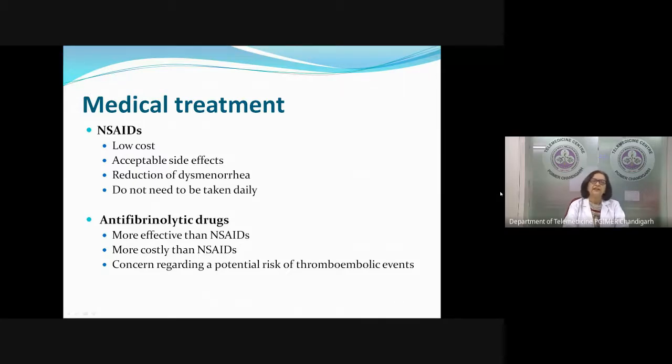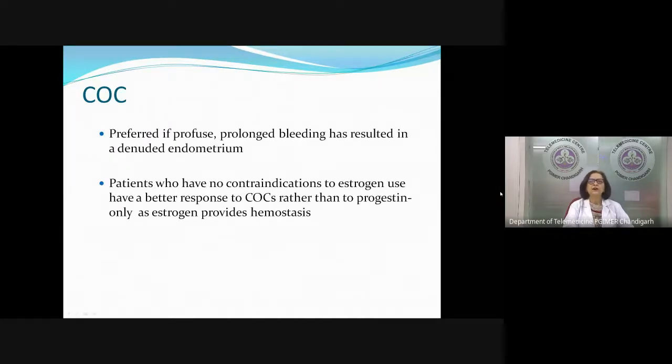The other drug, which is antifibrinolytic, which is a very commonly used drug, is the tranexamic acid, which we are all very fond of. It is more effective than NSAID, a little more costly, but yes, it is a very good drug. And there is a concern, a very low concern though, of a potential risk that there is a slight chance of increase in thromboembolic events. So these are the first line trial drugs in such a patient who has AUB, but the EB is secretory. We can try these drugs. If these do not work, then the next we move on to our hormonal treatments.